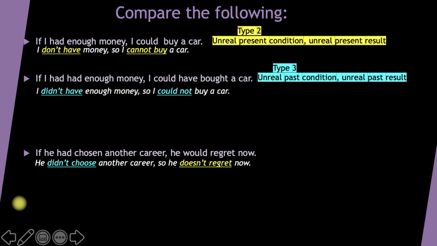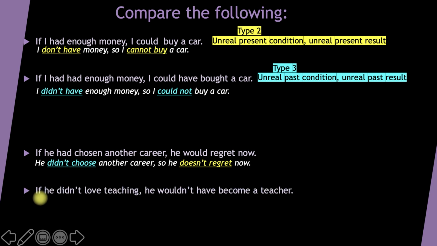Or we can say, if he didn't love teaching, he wouldn't have become a teacher. And that would mean he loves teaching, so he became a teacher. And here you see the condition part reflects on the present, whereas the result part reflects on the past.